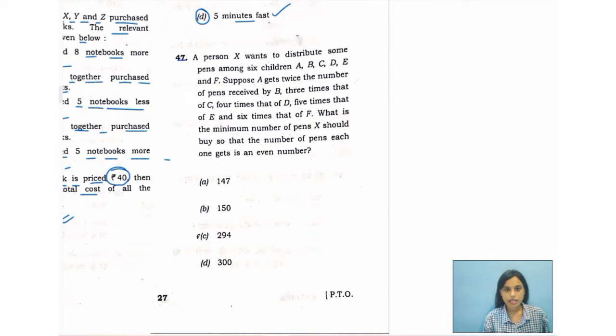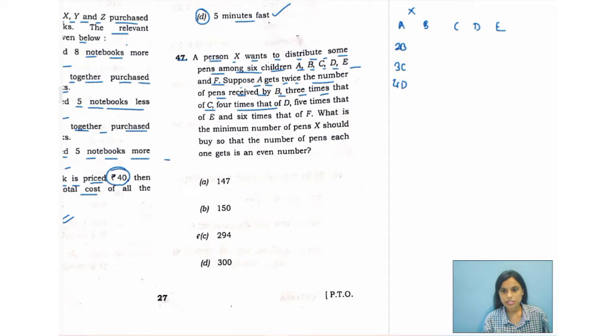Question number 47 says, a person X wants to distribute some pens among 6 children, that is A, B, C, D, E and F. Suppose A gets twice the number of pens received by B, 3 times that of C, 4 times that of D, 5 times that of E, and 6 times that of F. So 2B, 3C, 4D, 5E, and 6F.